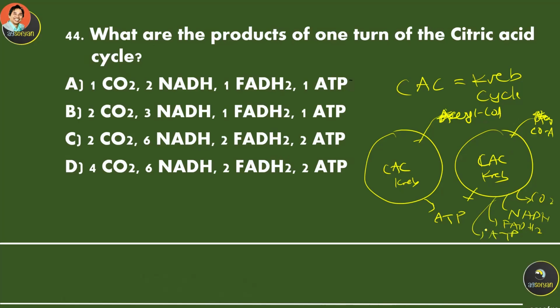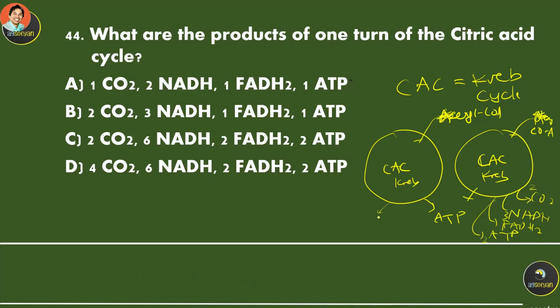Each cycle produces 1 ATP, 1 FADH2, 3 NADH, and 2 carbon dioxide.